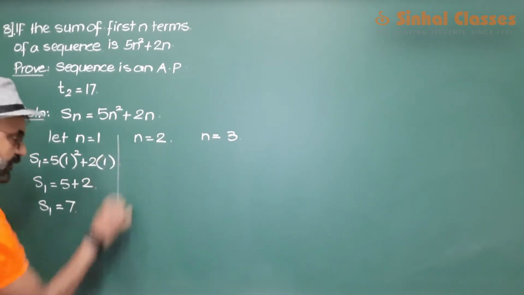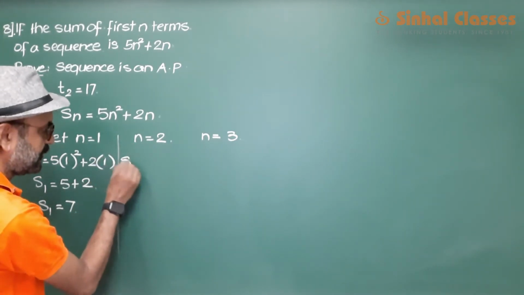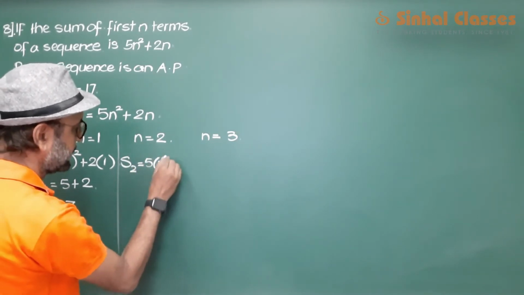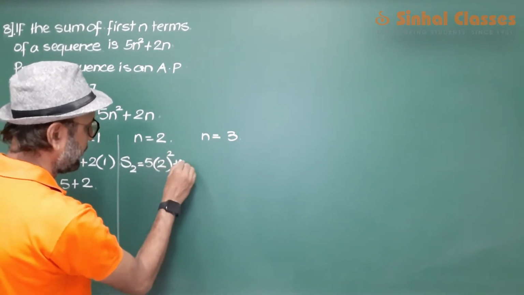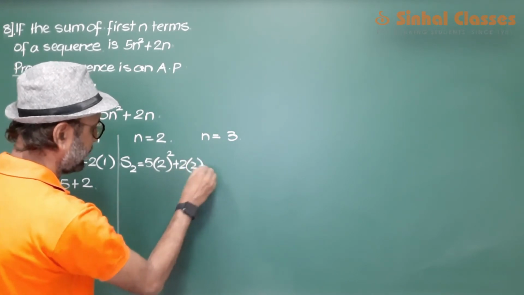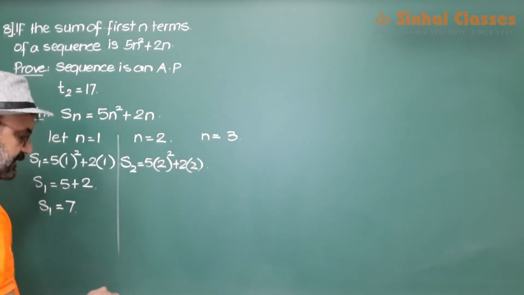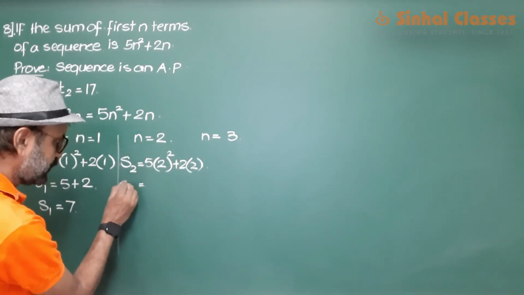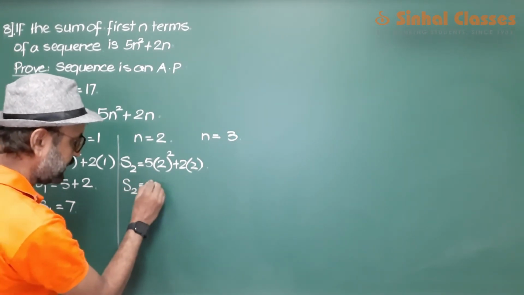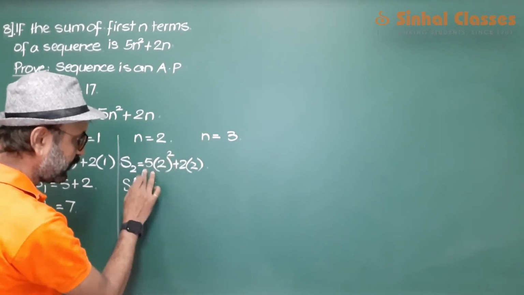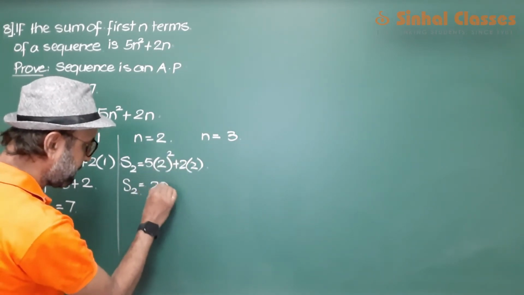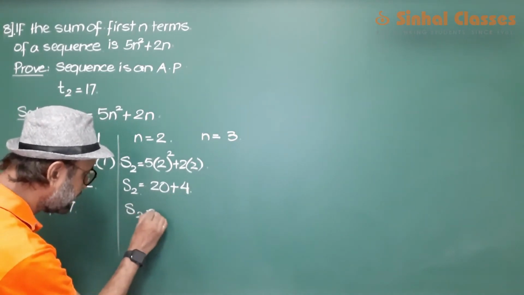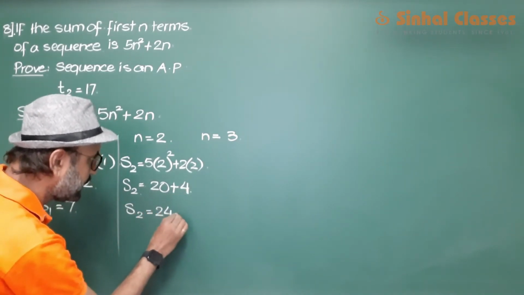Then we come to S2. 5 into 4, 20 plus 4. So S2 is 24.